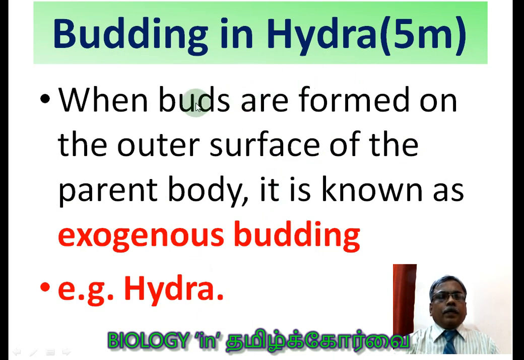We learnt budding in sponges. Now it is budding in Hydra. This can be asked in a 5-mark question, students, including the diagram. When buds are formed on the outer surface of the parent body, it is known as exogenous budding. Example, Hydra. What is exogenous budding? This is a 1-mark question. If buds are formed from the body surface, it is called exogenous budding.